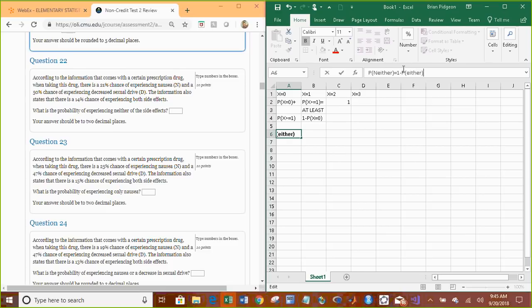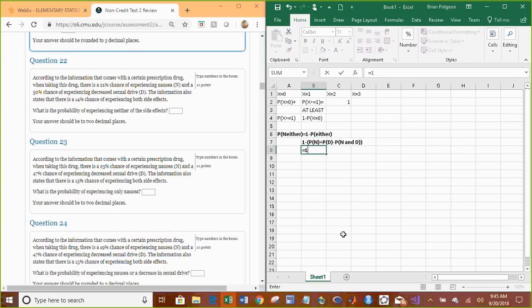And we have to figure out, how do we determine the probability of either event occurring? Well, that means nausea or a decreased sexual drive. So we can just do the OR rule, where the probability of either nausea or decreased sexual drive is the probability of nausea plus the probability of decreased sexual drive minus the probability of their intersection. That's an equal sign. That's why.